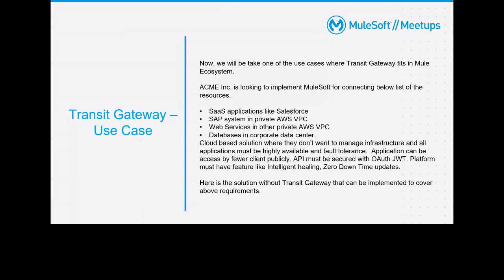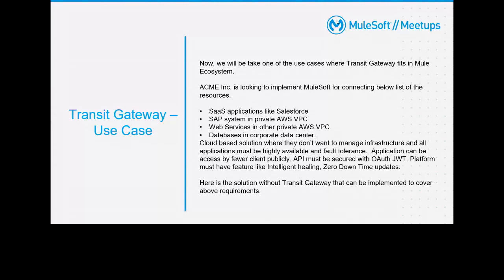They require a cloud-based solution where they don't want to manage the infrastructure, and all applications must be highly available and fault tolerant. An application can be accessed publicly by a few clients. An API must be secured with OAuth JWT, and the platform must have features like intelligent healing and zero downtime updates.